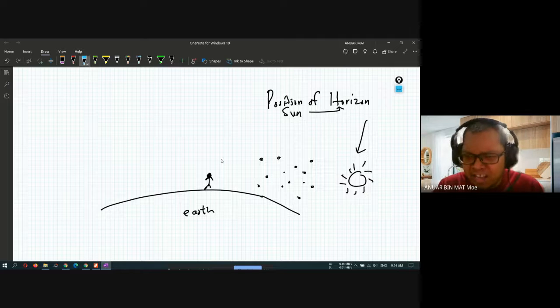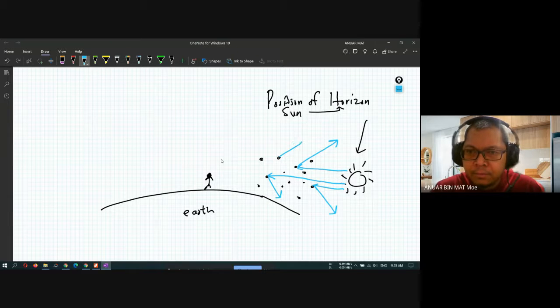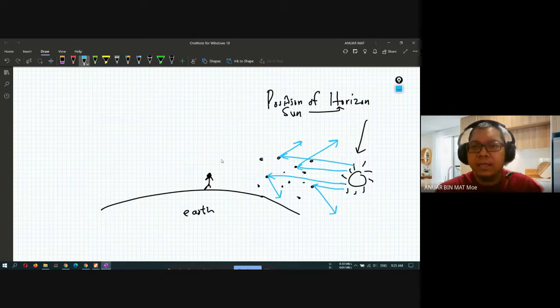So the light will travel straight, and then when it reaches the particle, it will be reflected back. Because most of the light has been reflected away, during the dawn or during the sunrise and sunset, you can see the sky is reddish or orange.